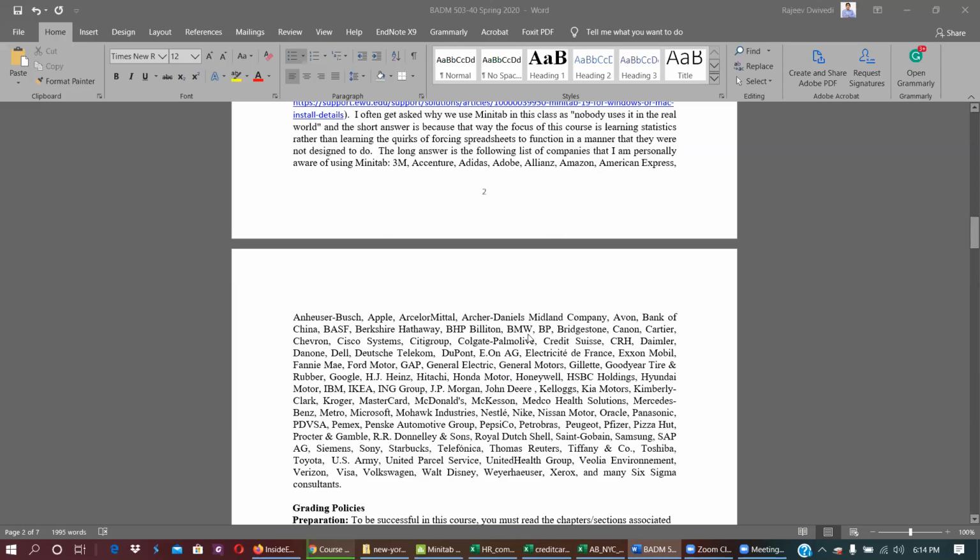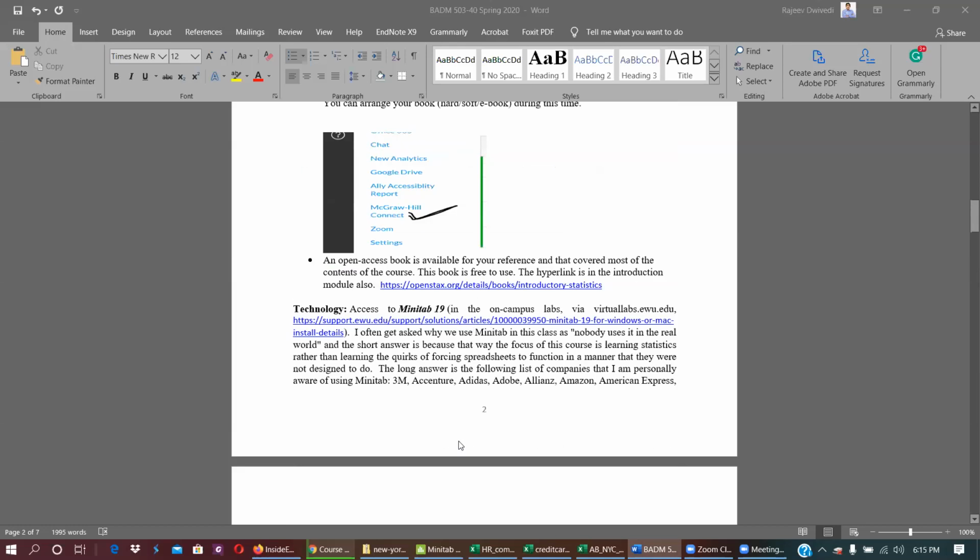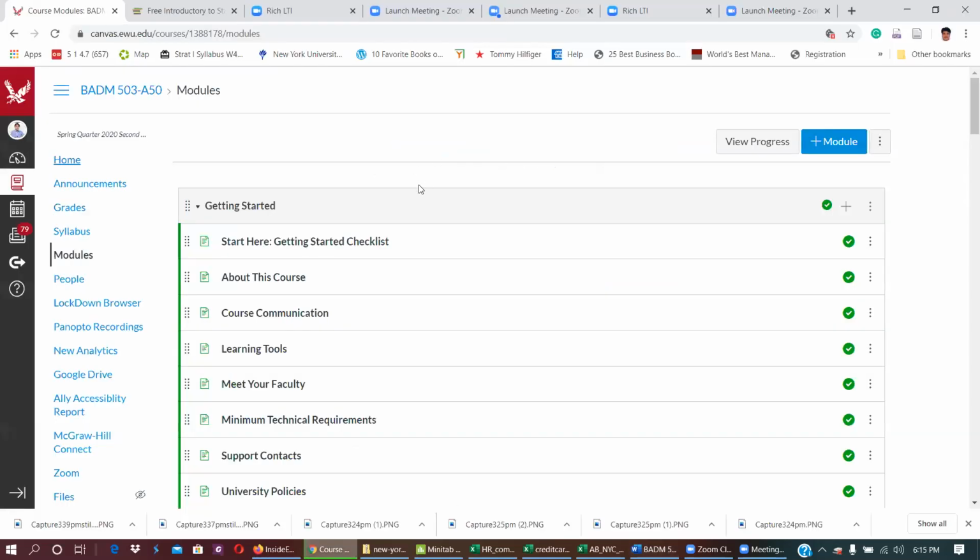And if you look into the different research about the market share and job market for Minitab, you will find the importance of Minitab. Minitab, how do we get the Minitab? Let me go over that quickly, and then I will start.